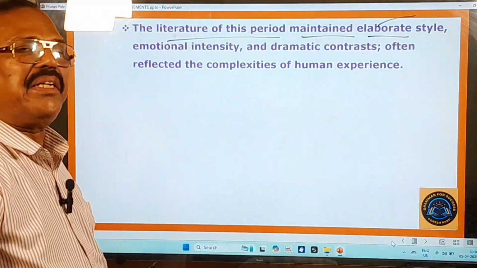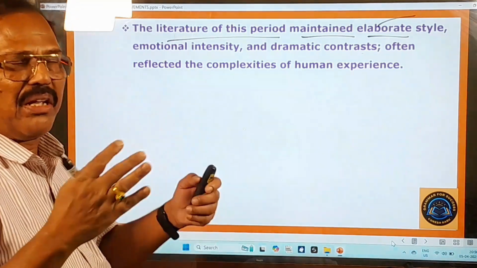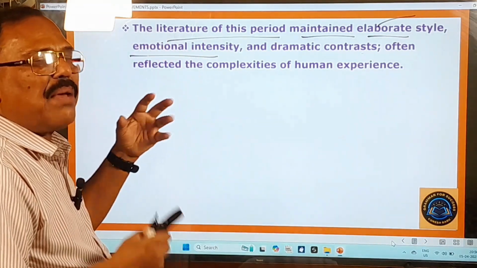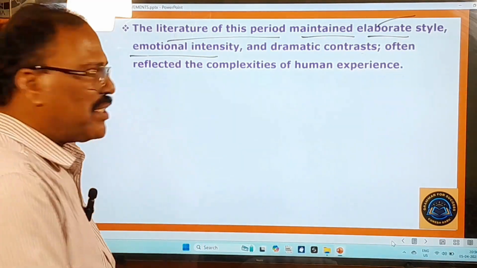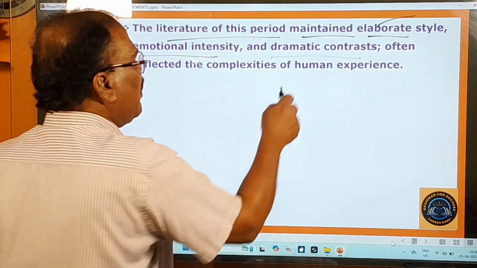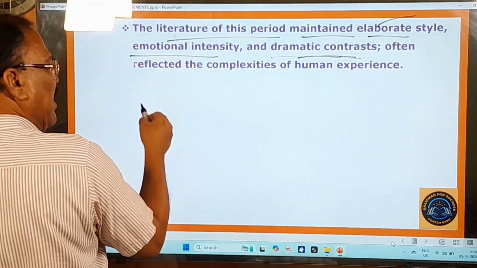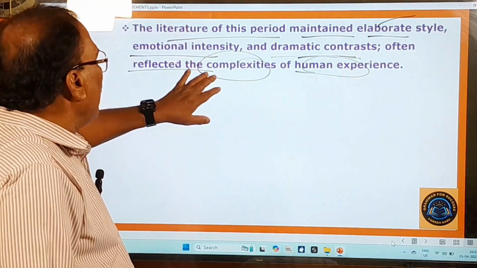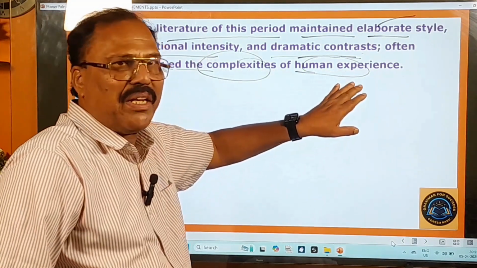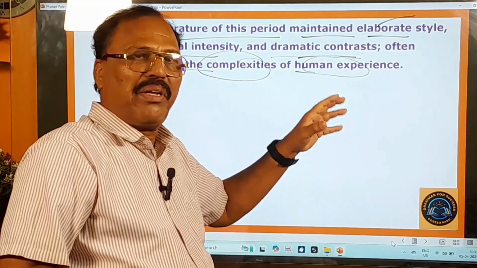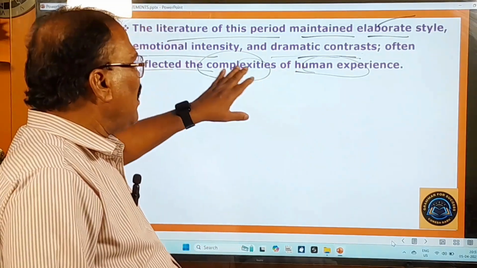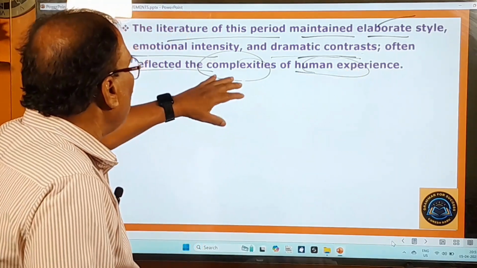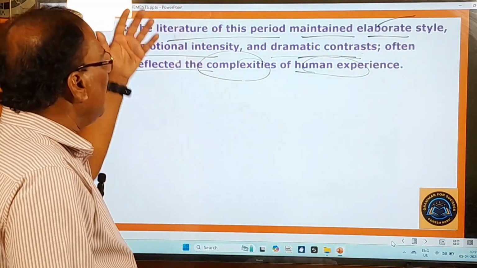So it maintained a very dignified, very lofty style, and emotional intensity, the severity of emotions. Serious emotions are exhibited by the poets. And next, dramatic contrasts, dramatic differences they have made use of in their writings, often reflected the complexities of human experience. The literature of this period reflected the difficulties of human life, the difficulties of human living, the difficulties of human experience. All these things are exhibited or displayed by the literature of this period.